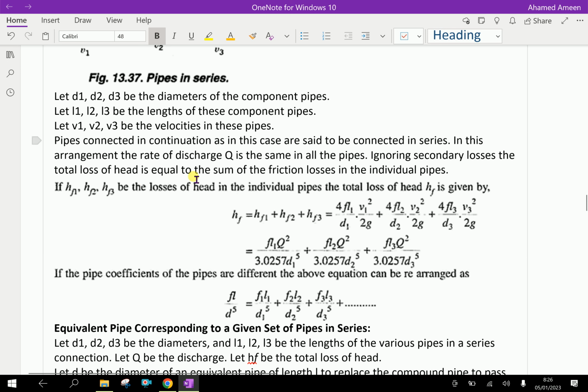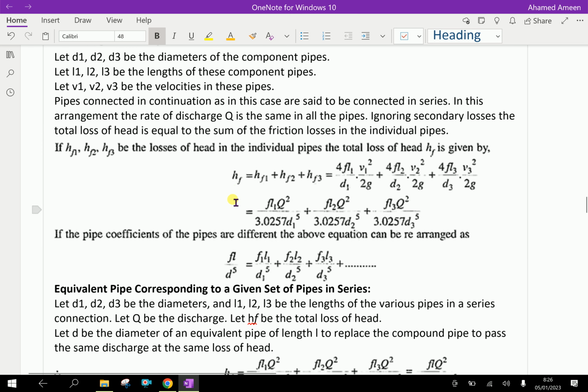In this arrangement, the rate of discharge Q is the same in all pipes. Ignoring secondary losses, the total loss of head is equal to the sum of the friction losses in the individual pipes. Let HF1, HF2, HF3 be the head losses due to friction in the individual pipes. The total loss of head HF is given by HF equals HF1 plus HF2 plus HF3, since they are connected in series.